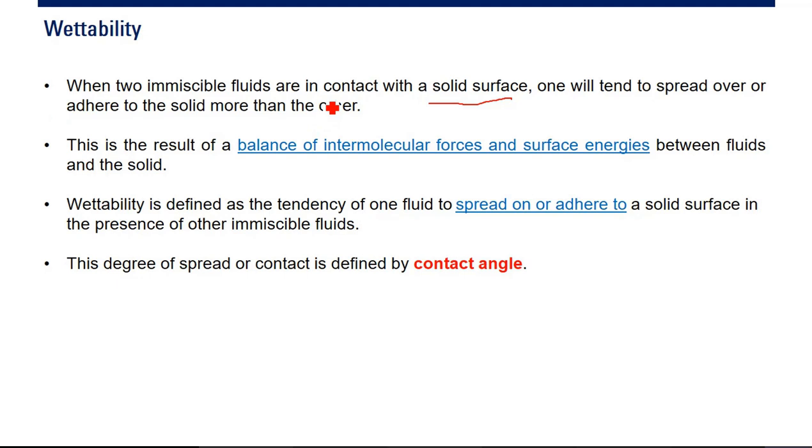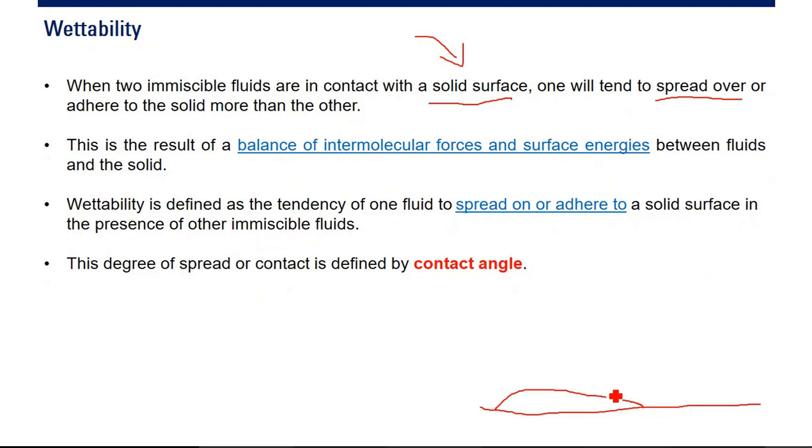Ya, jadi salah satu pasti lebih membasahi solid surface, ya. Dan tanda-tanda membasahi itu adalah ketika dia spread over. So if you have a solid surface here, spread over means like this.